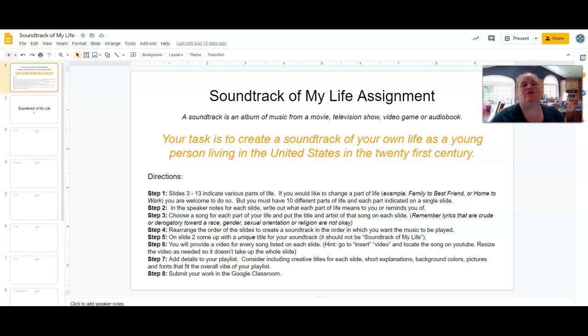So in this assignment, you are going to create in Google Slides this soundtrack of your life. So go ahead in the classroom assignment, when you click on the Soundtrack of My Life, a Google slide is going to come up that looks exactly like this. And all of your directions are here.